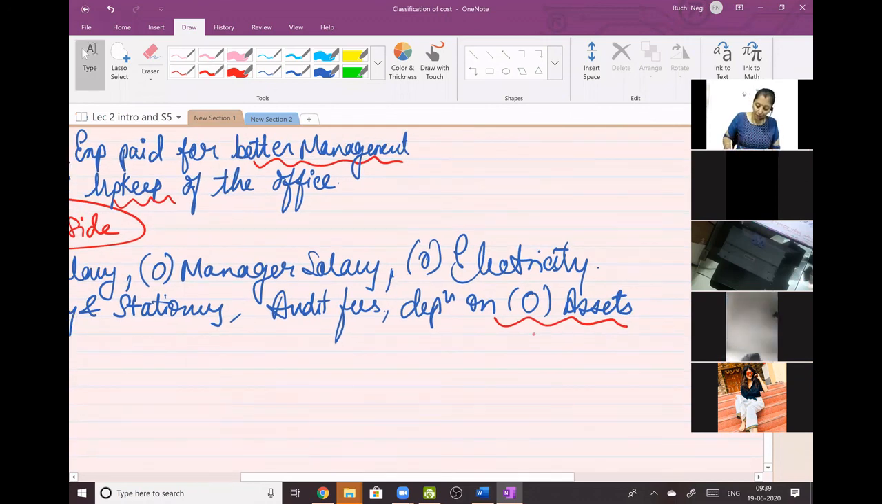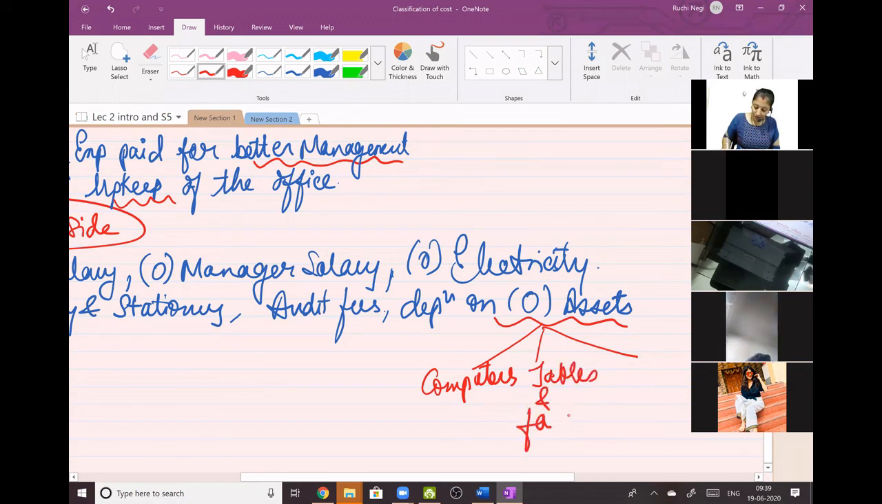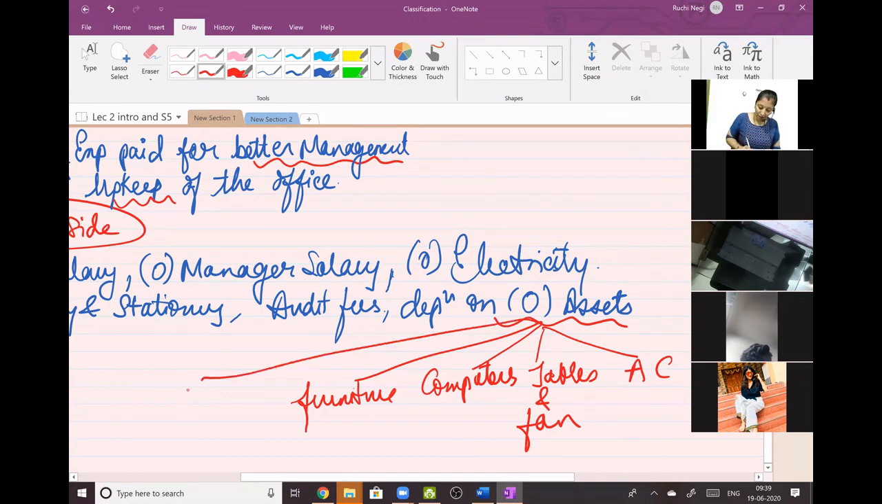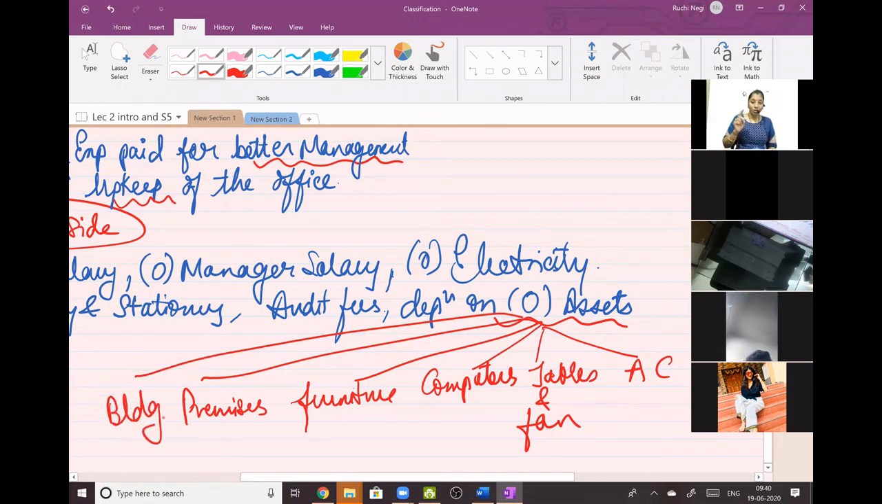As per CAS 1, office assets include computers, tables, fan, air condition, even furniture. Okay. Office premises, office building. The word office should be there, huh?